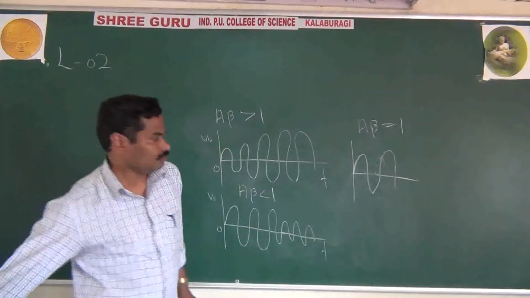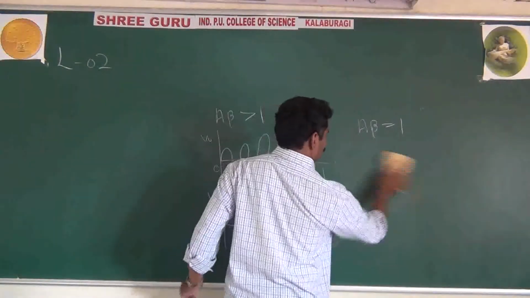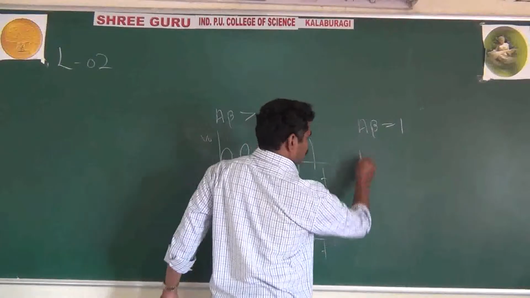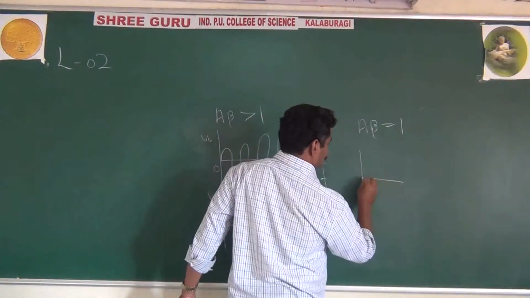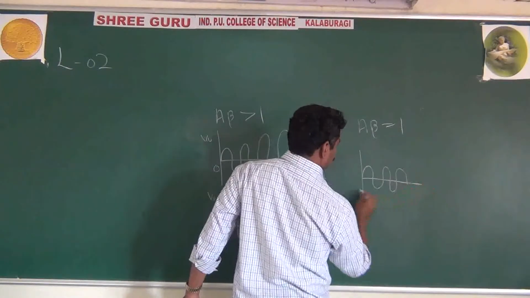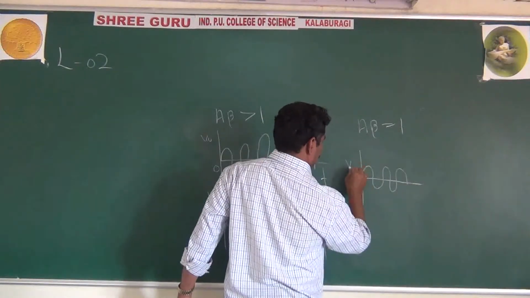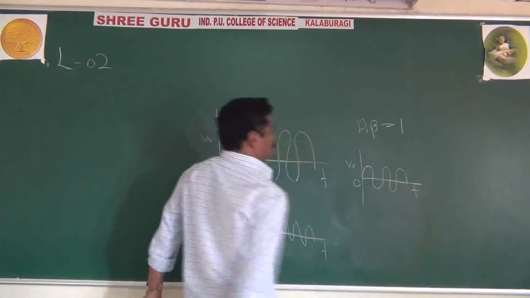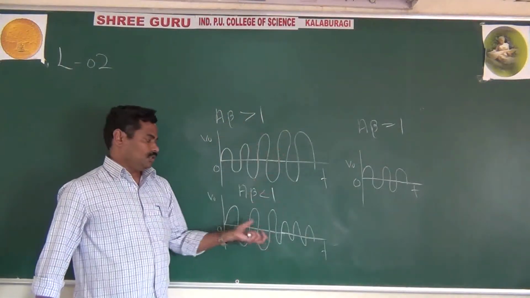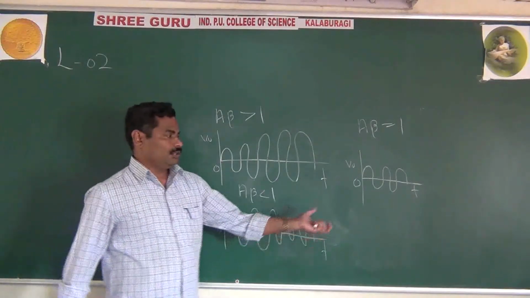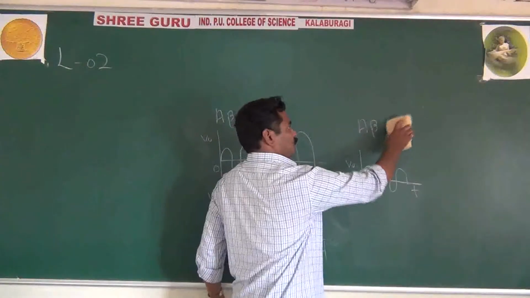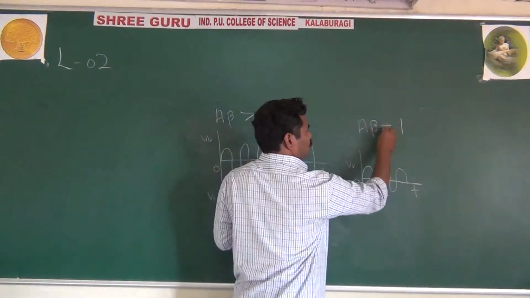Sorry. We want the sustained oscillation. The sustained oscillation is given by A beta equal to 1. You see here the amplitude will be constant with respect to time. Here the amplitude increases, here the amplitude decreases, but here the amplitude is constant with respect to time. The condition is that A beta equal to 1.